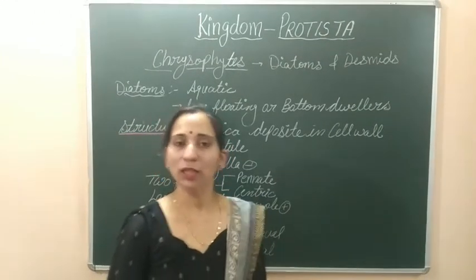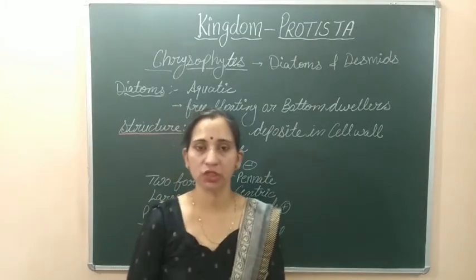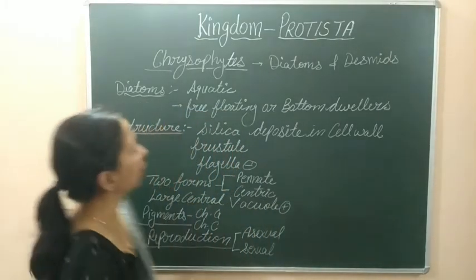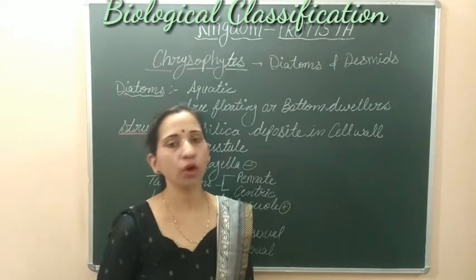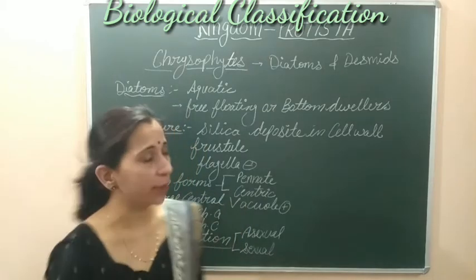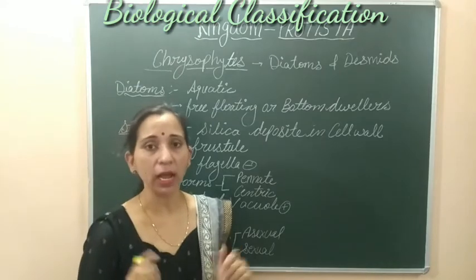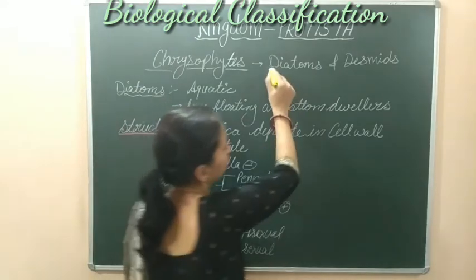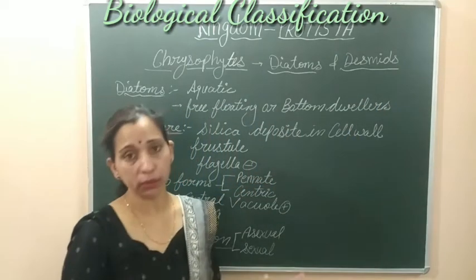Hello students, now let's start the classification of kingdom Protista. We will start with a group that is Chrysophytes. Today we'll discuss the characteristics of this group of kingdom Protista. Chrysophytes include diatoms and desmids. So we can say that diatoms and desmids are included in this group.